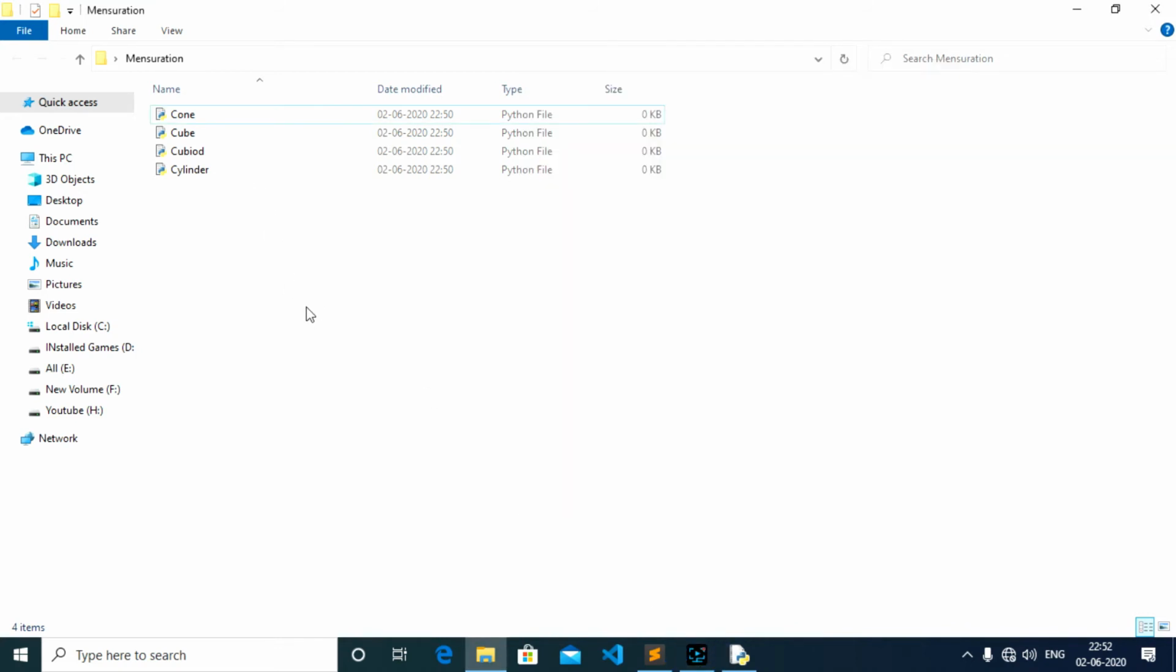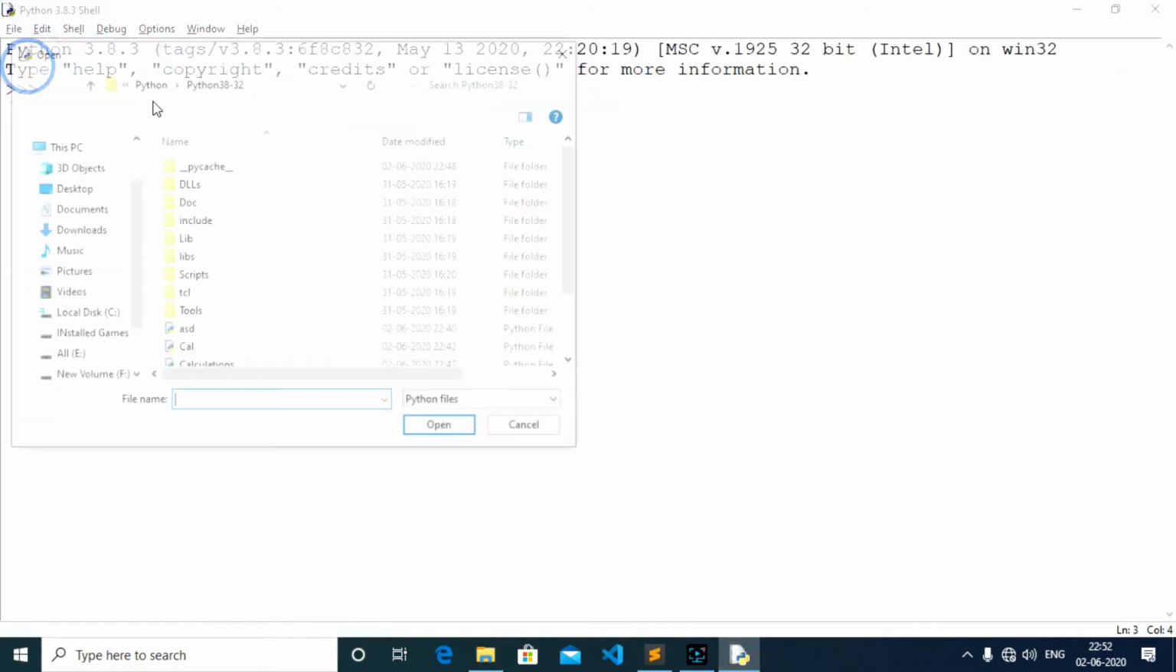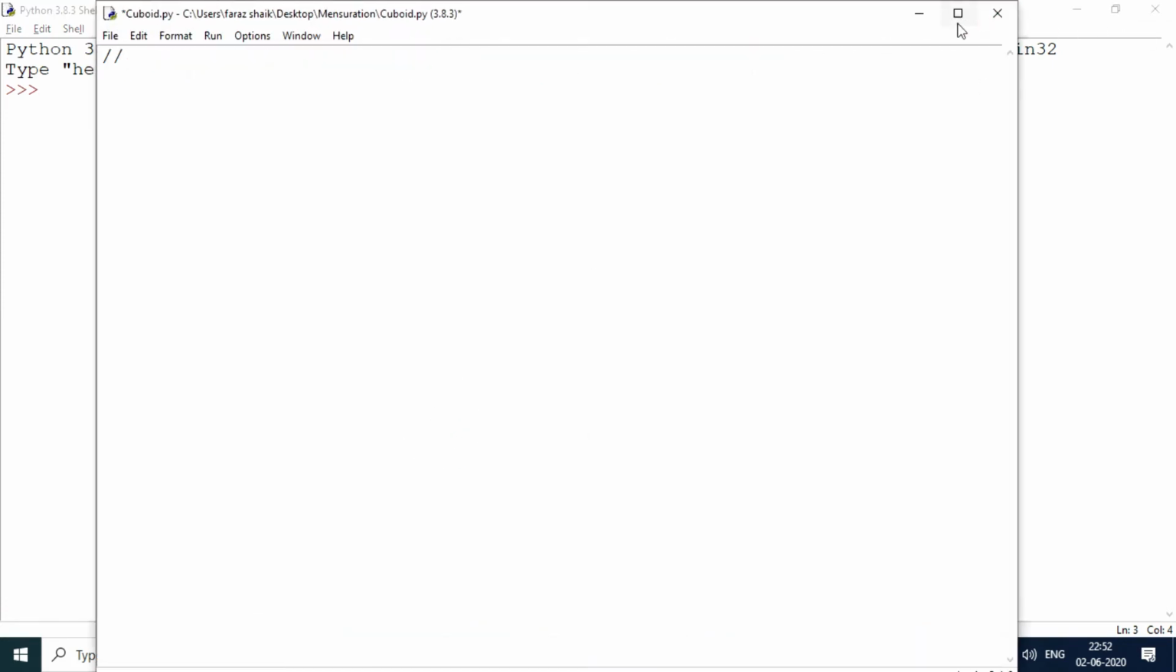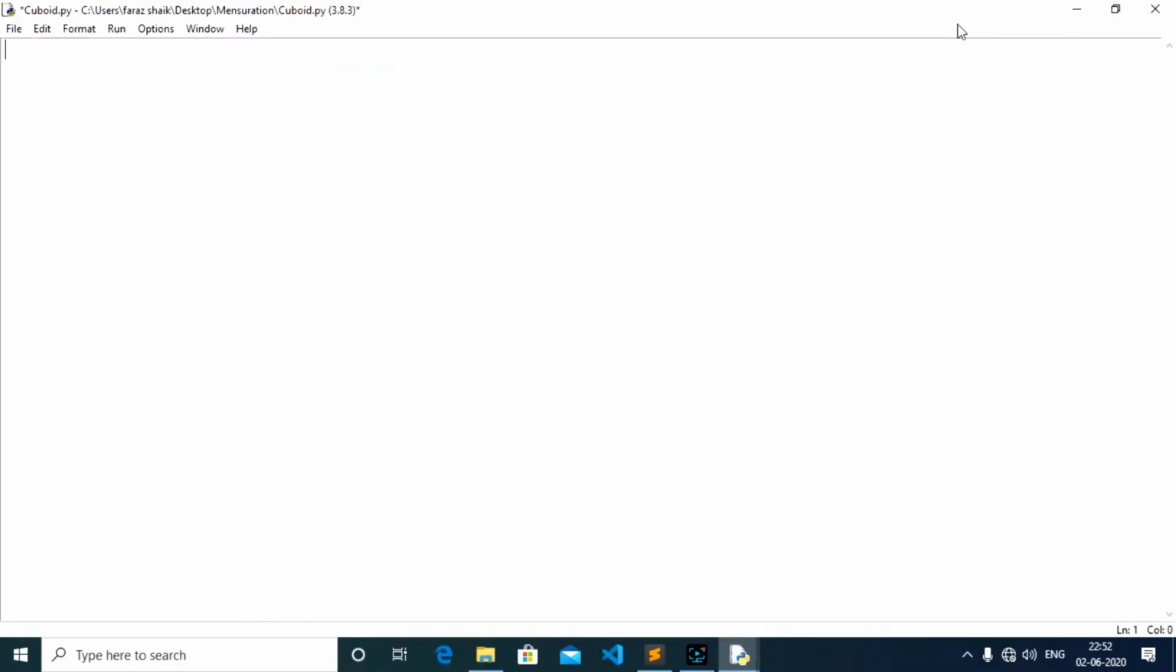We're gonna be starting with cuboid. I'll start programming the cuboid. So let me just open my cuboid file. It is on desktop, mensuration, and my cuboid file. Sorry, I have spelled it wrong. It is cuboid, like this. So I'm gonna open my cuboid file. Now let us just program it. So you know what a cuboid has, right? With a cuboid you can find lateral surface area, you can find total surface area, and you can also find volume of this thing. Kind of a documentation for you to understand this.